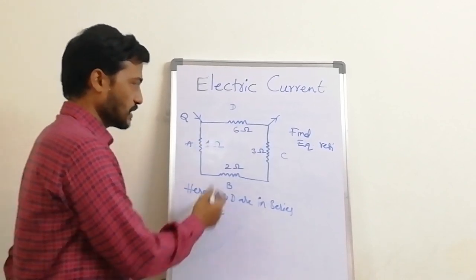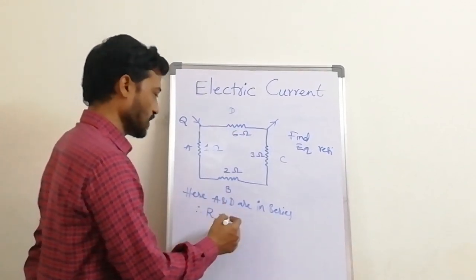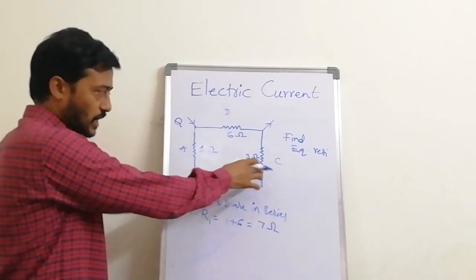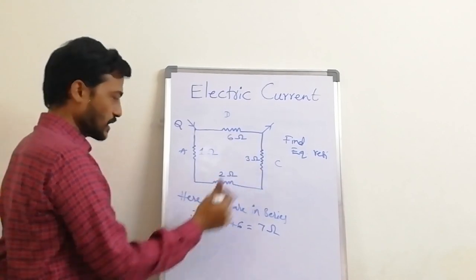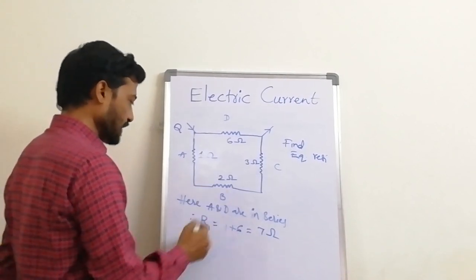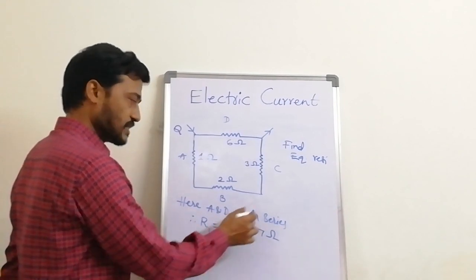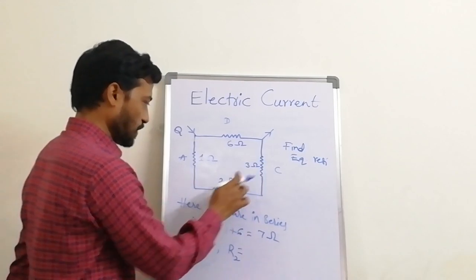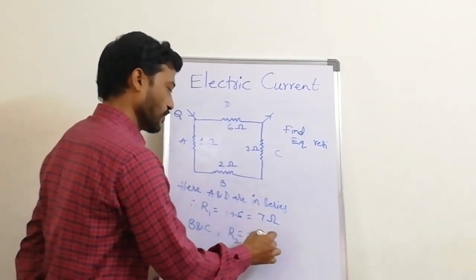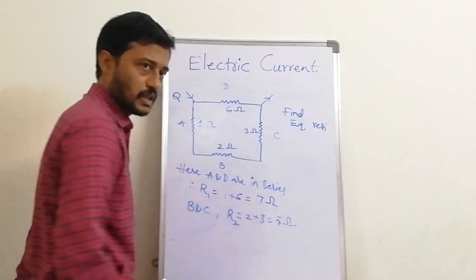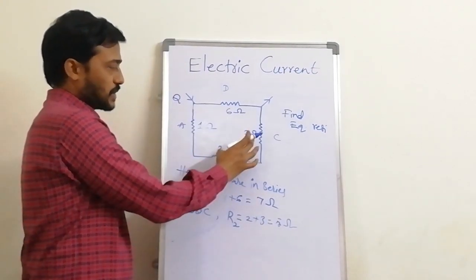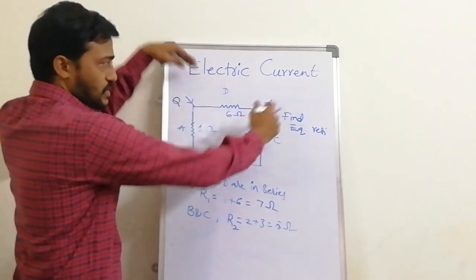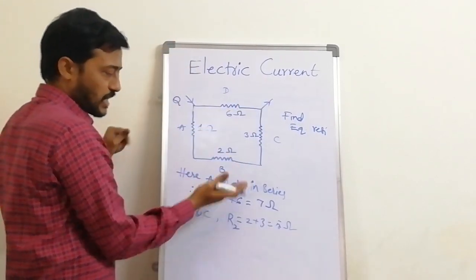So what we do? We will write the equivalent among them. R1 is equal to 1 plus 6, that is equal to 7 ohm, and these two are in series, side by side. One more is B and C in series. So I am getting R2, how much is it? 3 plus 2, that is equal to 5 ohm. Now both BC is parallel with AD also. They are one below the other. If you stretch it and observe, it may come down like this.